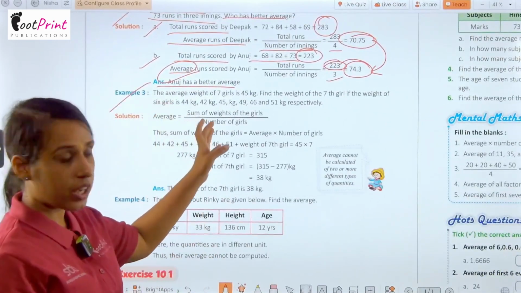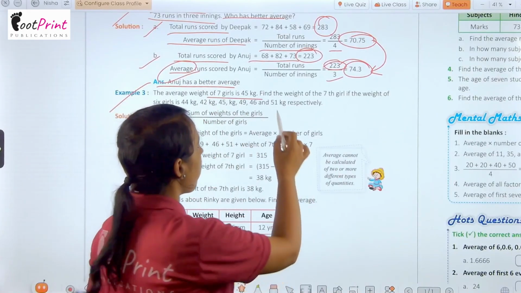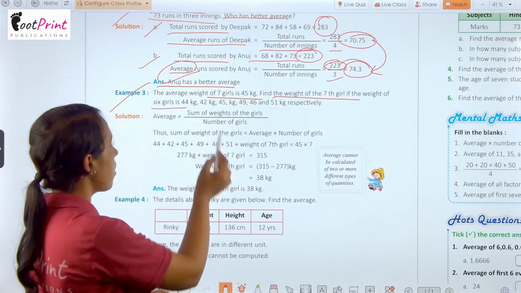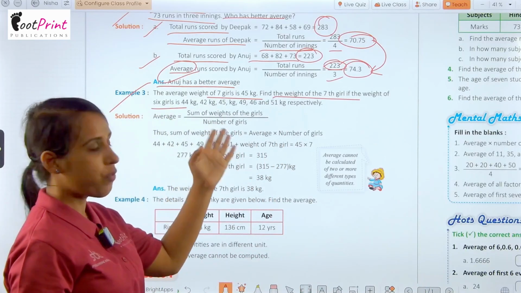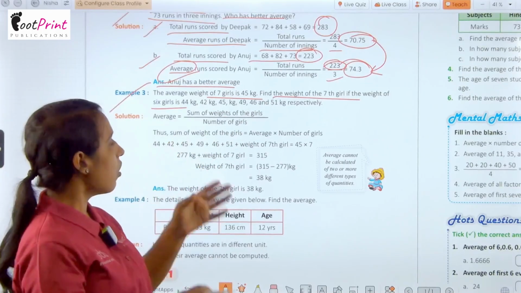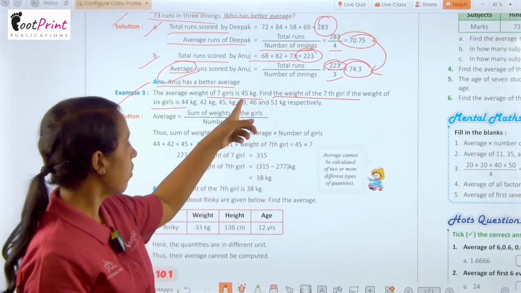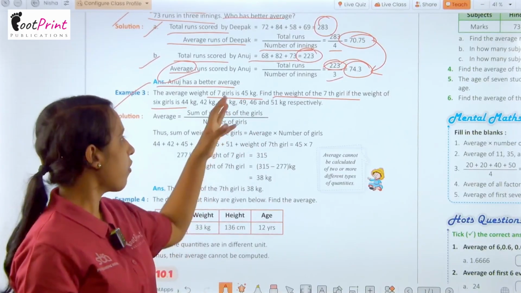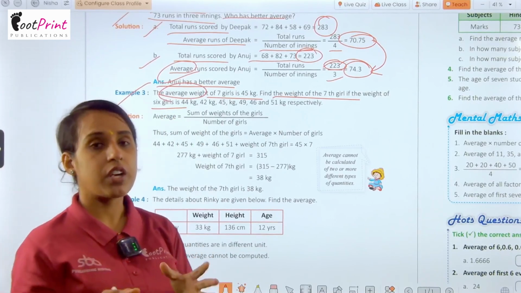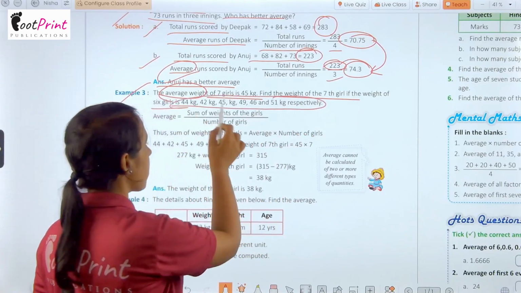The average weight of 7 girls is 45 kg. And find the weight of 7th girl if the weight of 6 girls is 44, 42, 45, 49, 46 and 51 kg respectively. So, it is said that there are 7 girls and their average weight is 45 kg. Here we have given average weight. Okay, so we have to find out the weight of 7th girl. Here 6 girls weight is given here.